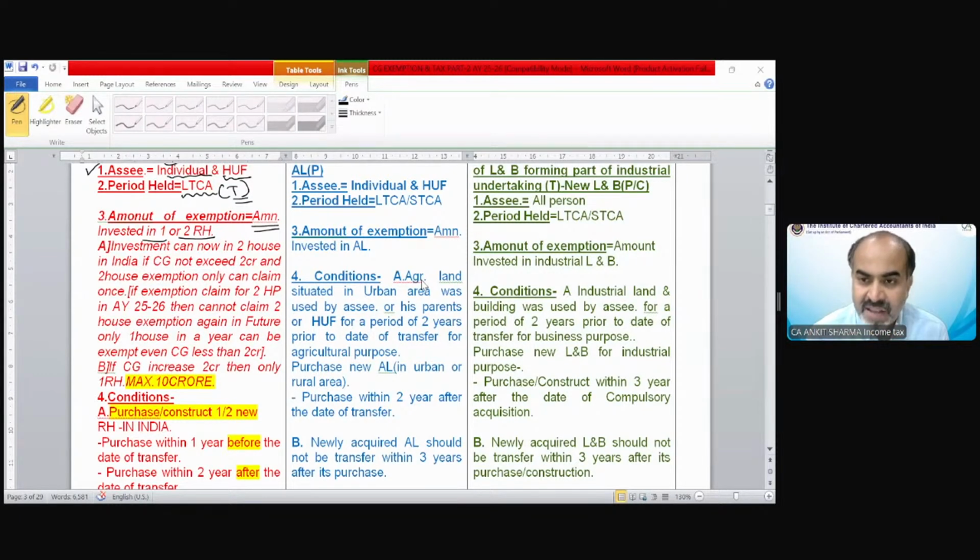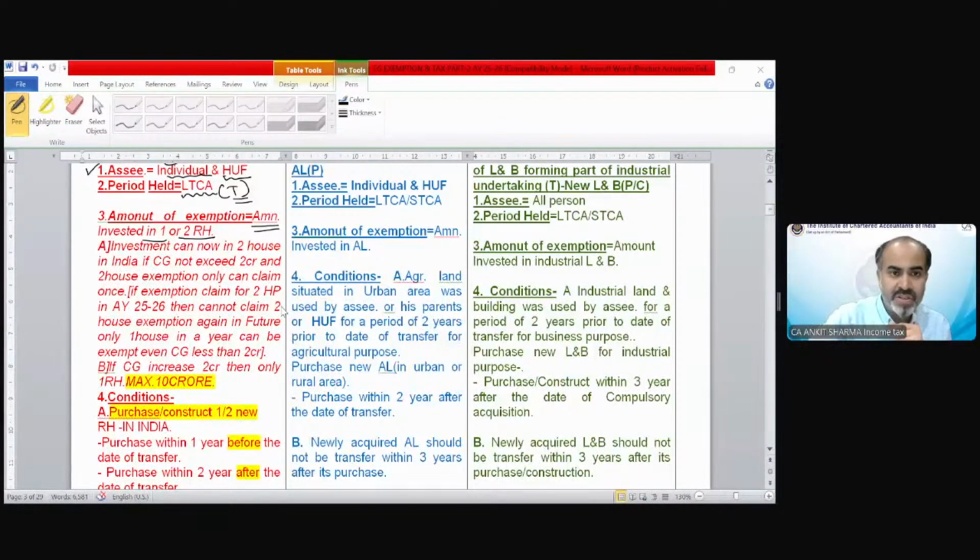If the purchased residential house is lower than LTCG, Lehari is asking, will the remaining amount be carried forward? No. If the purchased residential house is lower than the long-term capital gain, the balance is going to be taxable in this year. So if the long-term capital gain is suppose 100 lakh rupees and you have purchased an 80 lakh rupees residential house, then 20 lakh is going to be taxable capital gain on which you are going to pay tax.